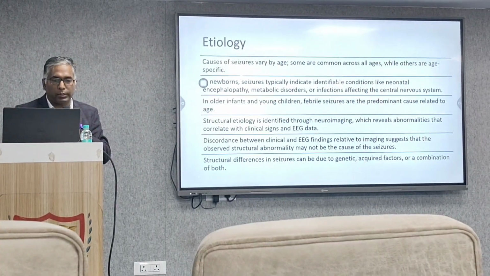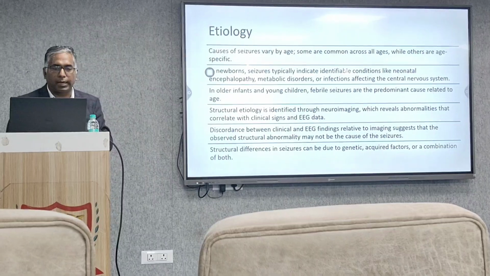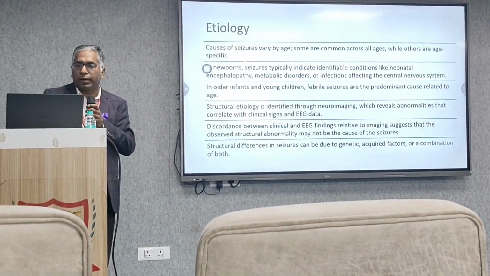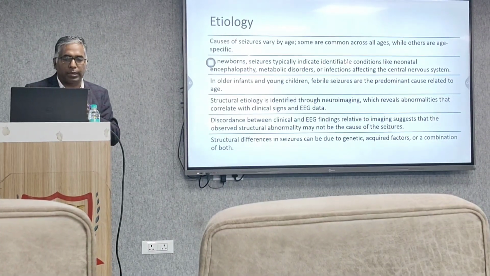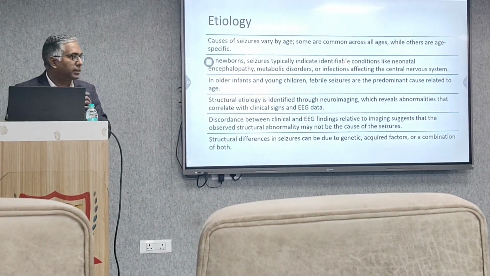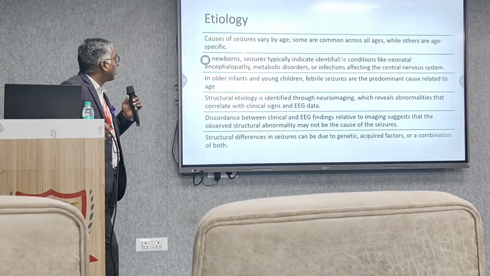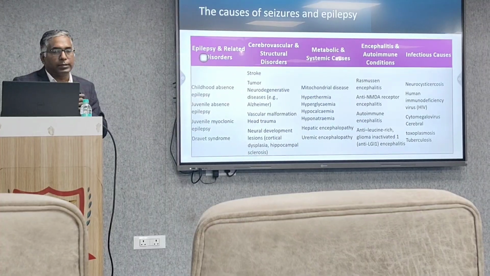Structural etiology is identified through neuroimaging, which reveals abnormality that correlates with clinical signs and EEG data. Discordance between clinical and EEG findings related to imaging suggests that the observed structural abnormality may not be the cause of seizure. Some structural differences in seizure can be due to genetic or acquired factors, or a combination of both. The etiology can vary as per the age.